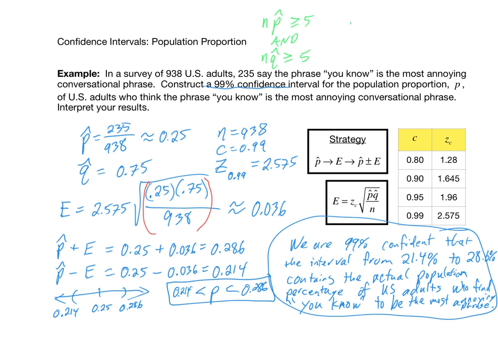Again, n was 938, and p hat is 0.25. 25% of 938 is well over 5. I don't even need to actually compute that. That's well over 5. And n times q hat was 75%. 75% of 938 is way over 5. So these things are both greater than or equal to 5. So technically, I should have done this first. And now, once I've verified these two things, then we can run through all these computations in this argument that we created.